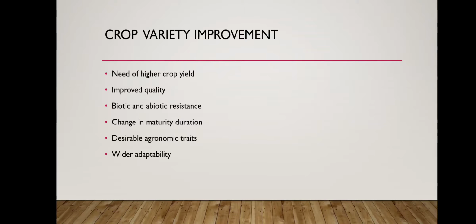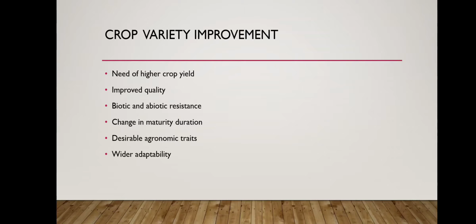Next is biotic and abiotic resistance. Biotic means the living and abiotic means the non-living. Crop yield is reduced due to attack by microbes like bacteria, viruses, fungi, etc. Insects and rodents are also there. It is also affected by various environmental factors like flood, drought, waterlogging, frost, lodging, etc. So varieties resistant to these biotic and abiotic stresses naturally yield more.